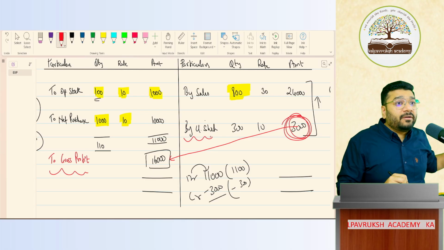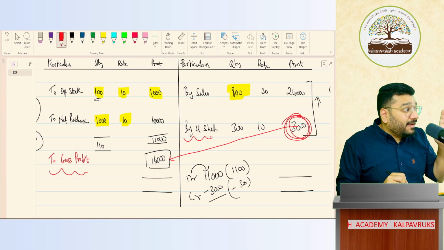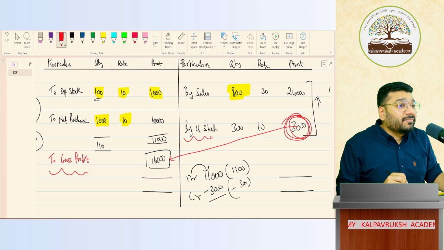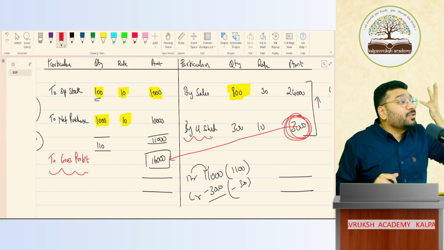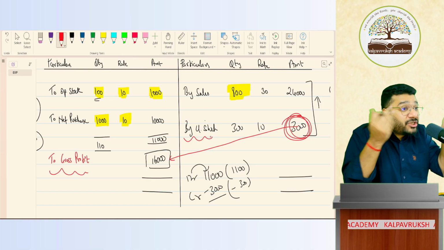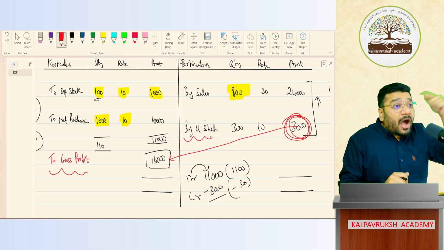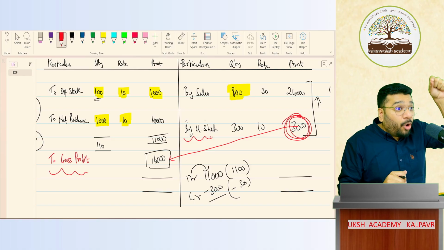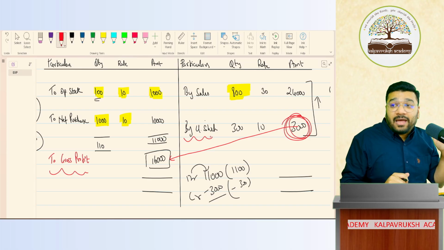Very, very important. You were lucky in 11th and 12th. In fact, even in foundation, you're lucky. When you prepare a final accounts question, in the question itself, they'll tell you closing stock is valued at 3,000 rupees, 5,000 rupees, 10,000 rupees. The question itself is telling you this is the value of closing stock. Have you ever thought, how did we derive at that value? The person who's preparing the question, how did he get to know that the value of the closing stock is 3,000 rupees? Have you ever asked?